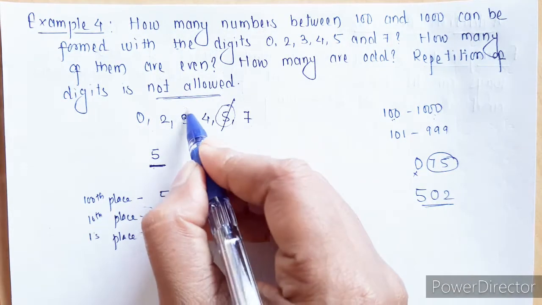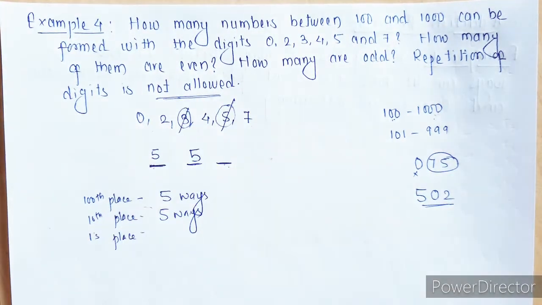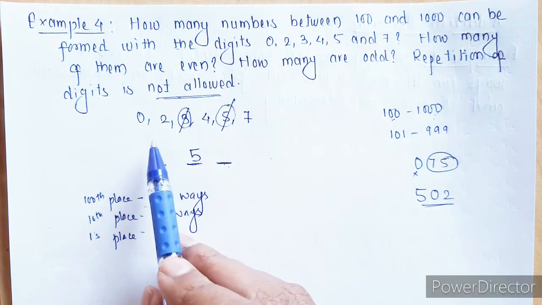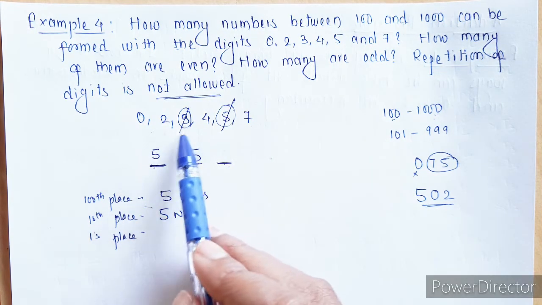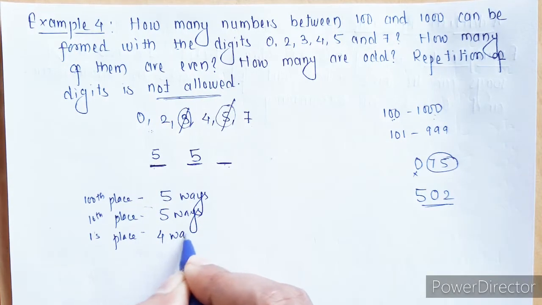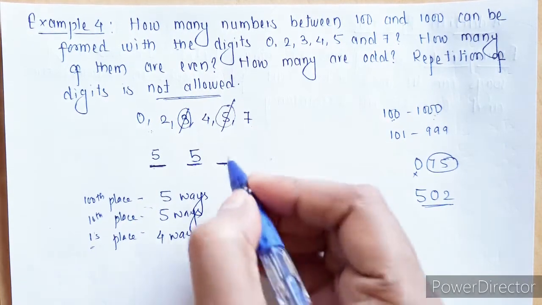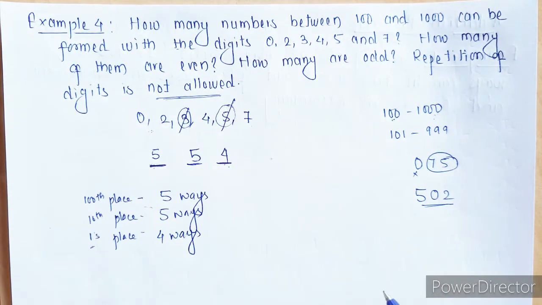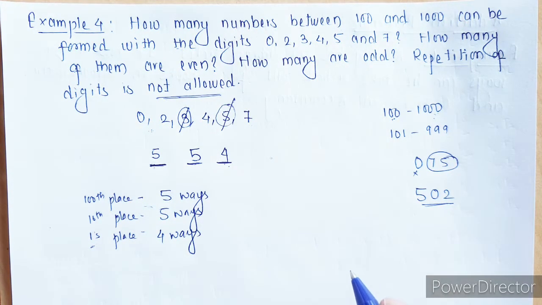Assume that I have taken here 3. So this 3 is also gone. Now how many digits are available? Remaining are 4. There are total 4 ways we can choose for the last place. So here we have 4 ways. So all together, how many ways can we write this 3-digit number?